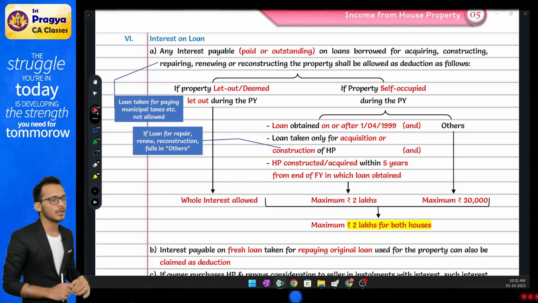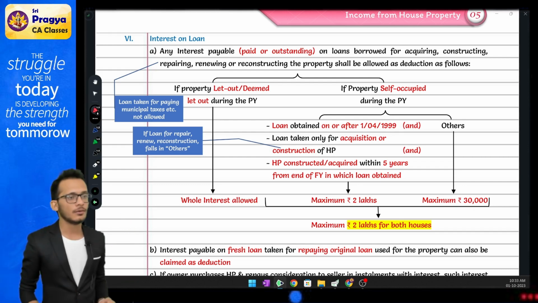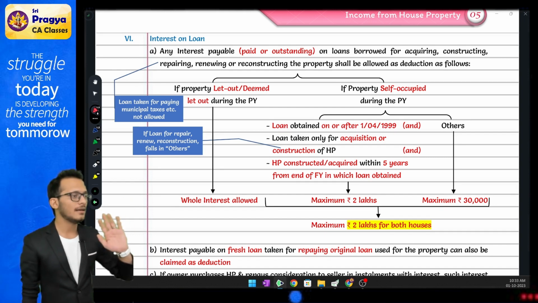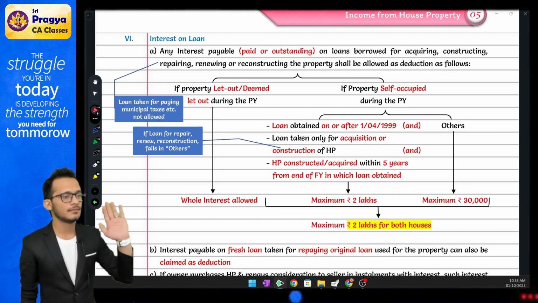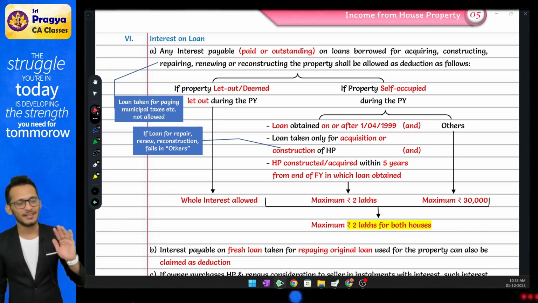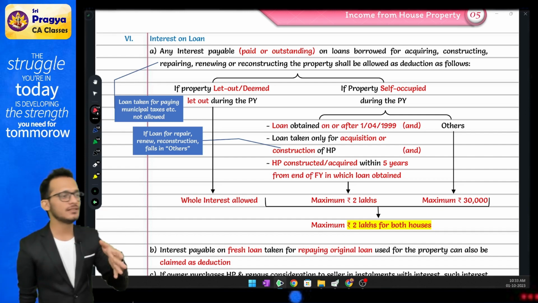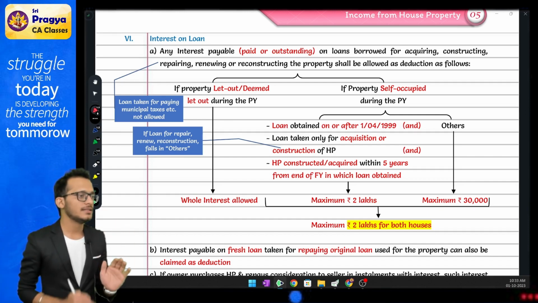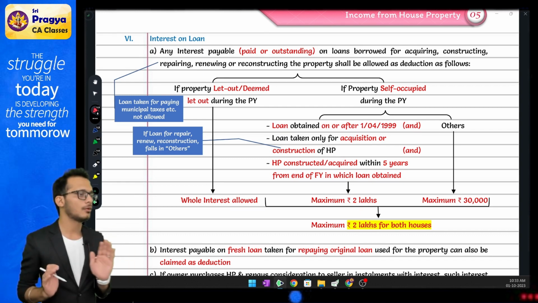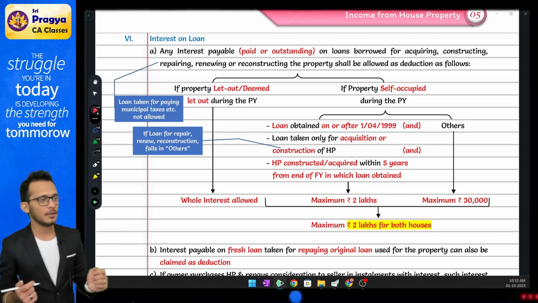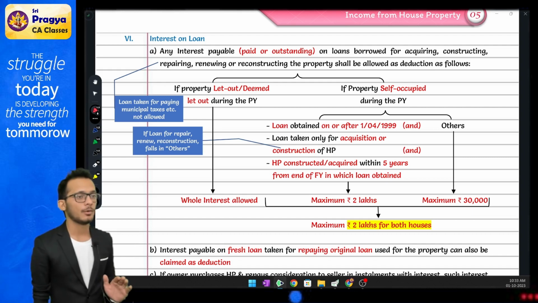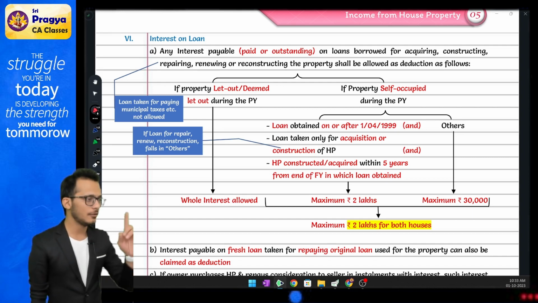Income tax says you split everything off. Municipal value will get split, fair rent will get split, standard rent will get split, and actual rent will be only for the LOP part. Compare and find out the GAV for the let out portion. GAV for the SOP will become 0. Loan also will get split between SOP and LOP. For the SOP portion you can claim 2 lakhs or 30,000. For the LOP portion you can claim the full interest. Yes or no? Yes, this is your first thing.